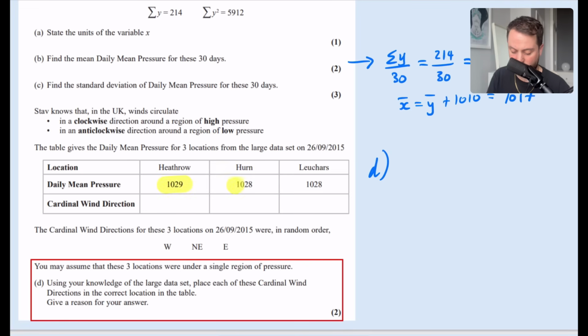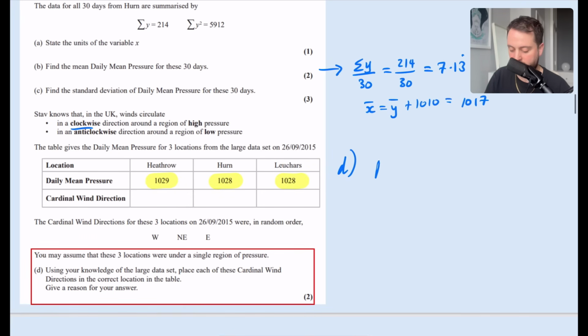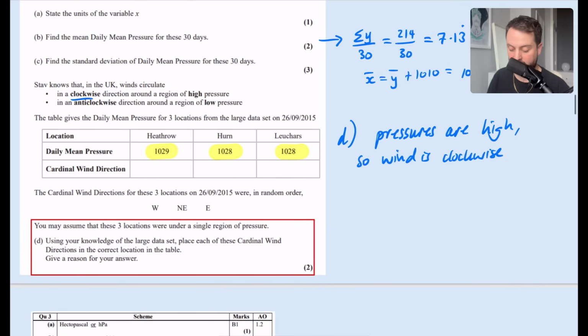So this data that we've got here, these are all examples of high pressure, which means it is going to be a clockwise direction. So I'm going to say, this is my reason, the pressures are high, so wind is clockwise. Now that's one of the things they wanted us to test. Can we compare these to what we worked out earlier on?